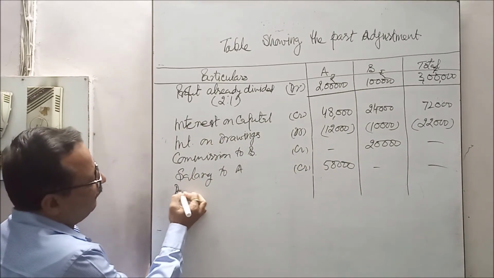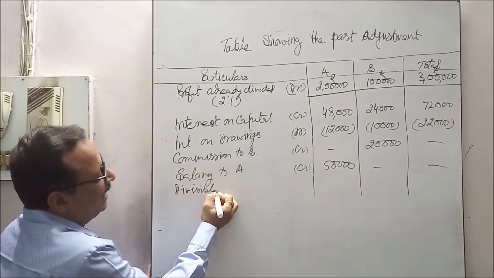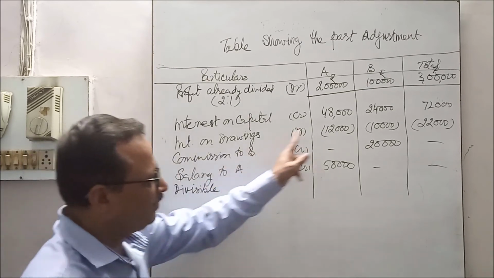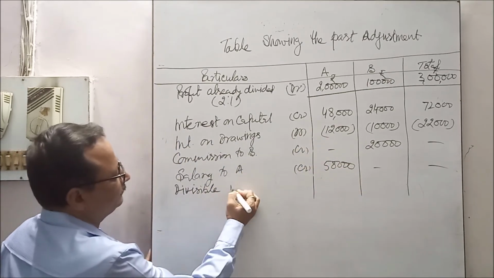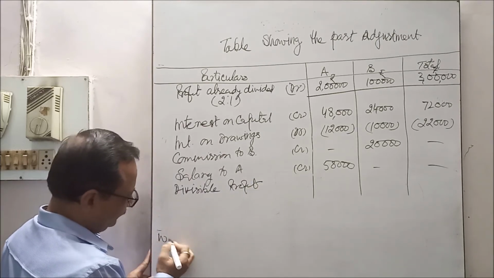Now we will get divisible profit, the profit remaining after making adjustment of these items. See in working note.